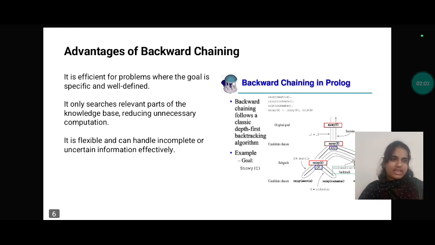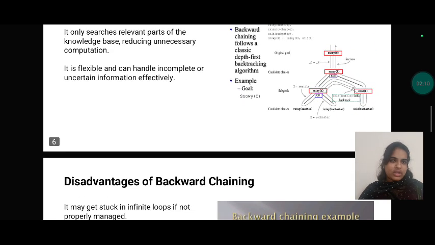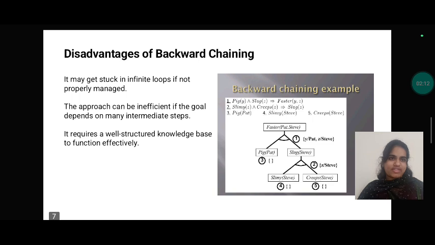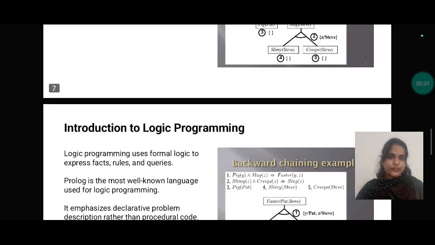Backward chaining in Prolog. Backward chaining follows a classical depth-first backtracking algorithm. The example is a goal. Disadvantages of backward chaining: it may get stuck in infinite loops if not properly managed. The approach can be inefficient if the goal depends on many intermediate steps. It requires a well-structured knowledge base for function and efficiency.